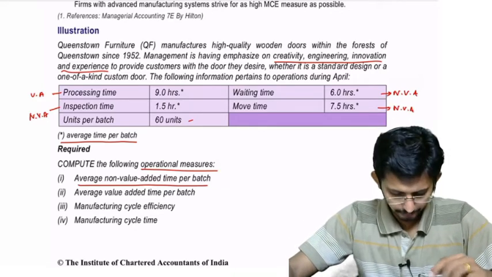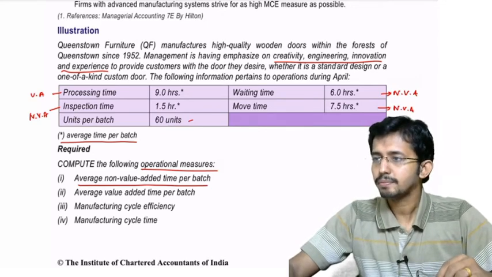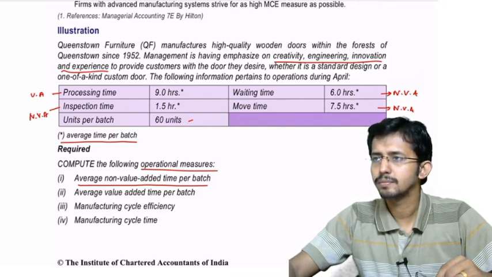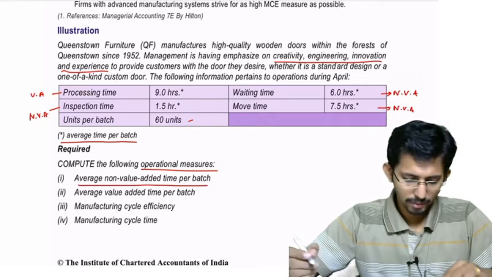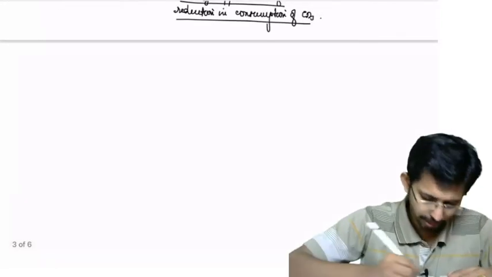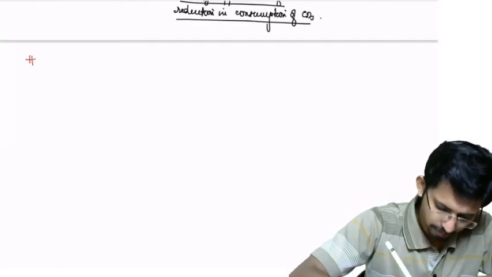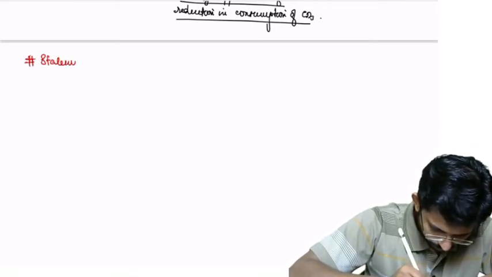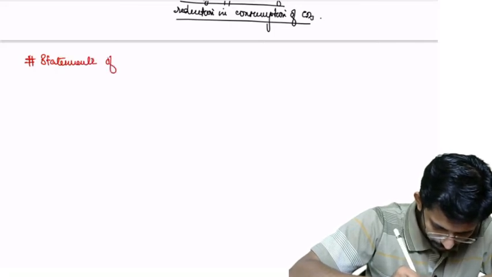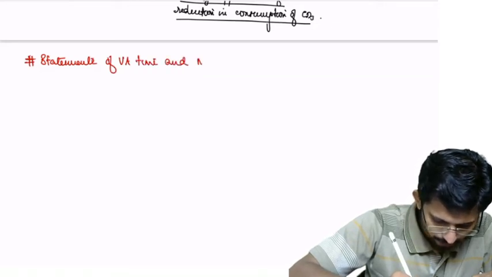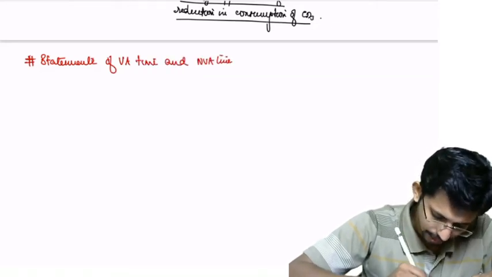average time per batch? Okay, first you can write a statement of VA time and NVA time.